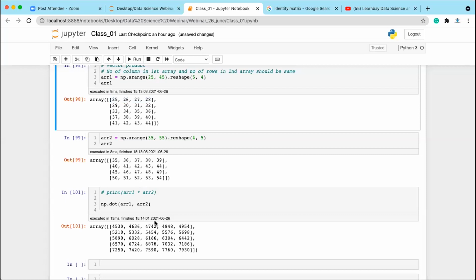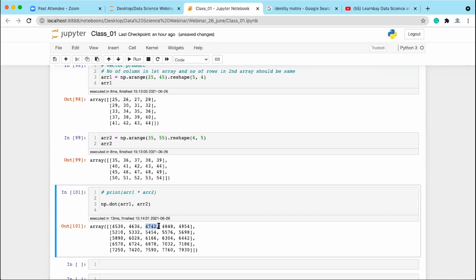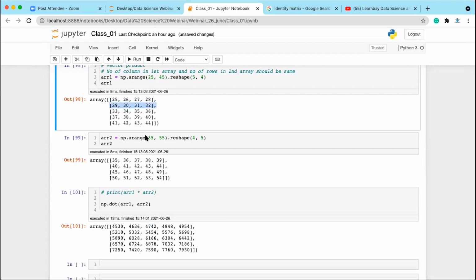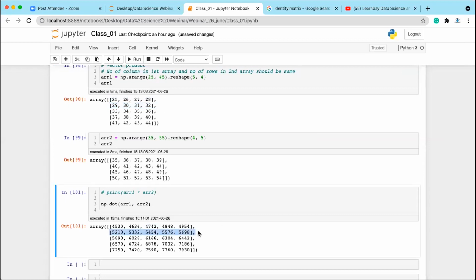After multiplying, all these values will be added to give you the third value, 4742. So this way, and so on. When all the columns have been multiplied, you'll get the first row. Then you'll be taking the second row. Then the second row will be multiplied by the first column, second column, third column, fourth column, fifth column to give you all these values inside this row, and so on. This will continue till you get all the elements, and finally you will get an array following the matrix multiplication rule.